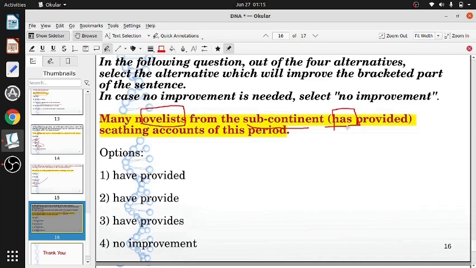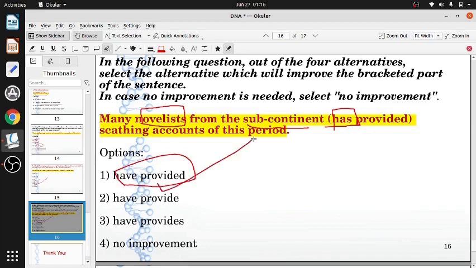They have developed pneumonia. They have decided. So always it is past ending. So it cannot be provide or provides. It has to be have provided. Only one is the correct option.